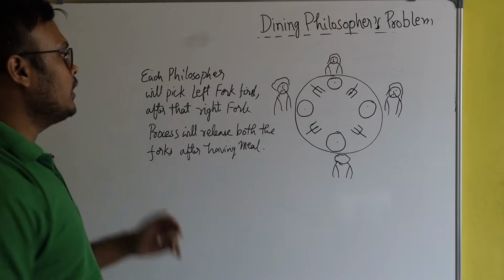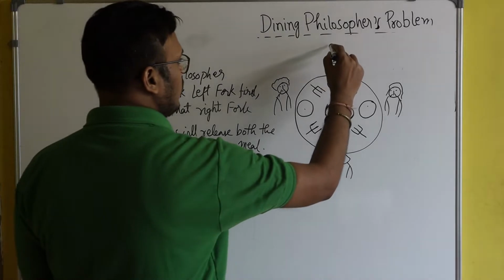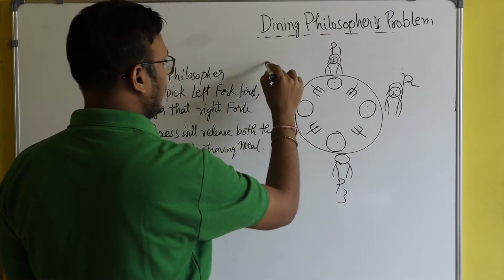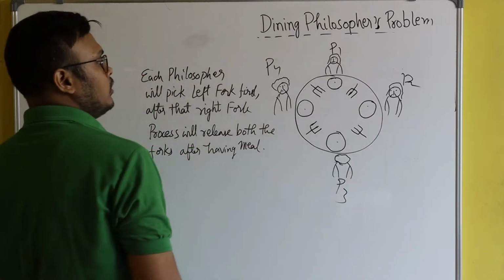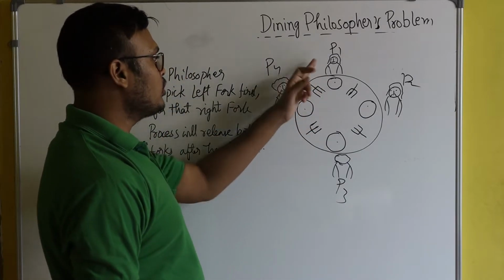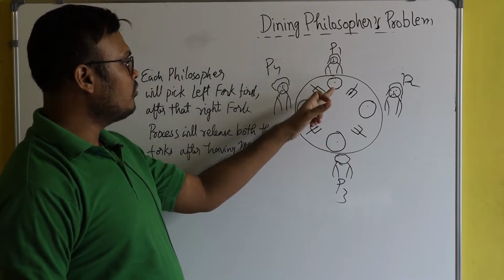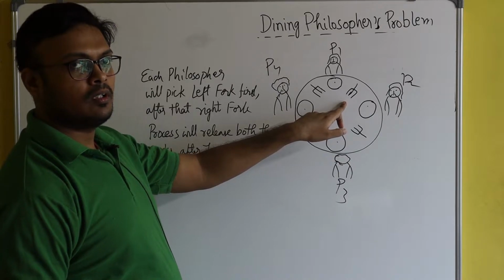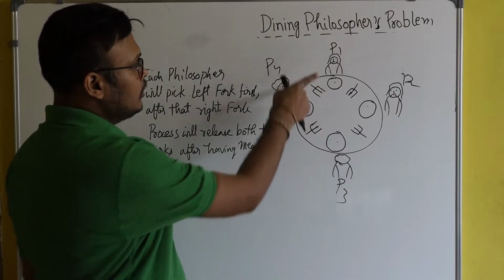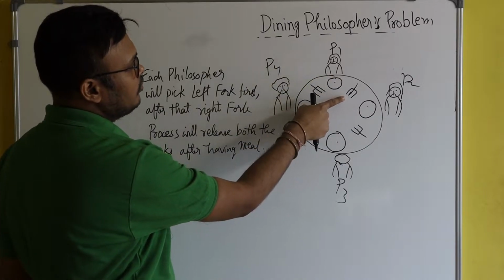So let's see what's the problem in this figure. This is philosopher 1, or you can say process 1, process 2, process 3. Let me use the term philosopher. Let's start with philosopher P1. In order to have the meal, philosopher 1 will pick this fork first, because from the philosopher, what is at the left hand side? This fork.